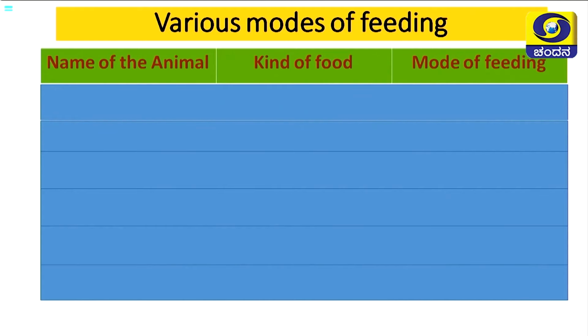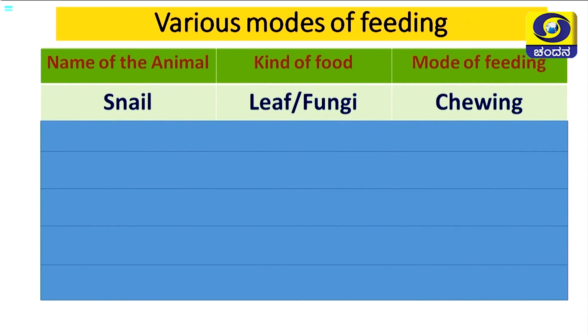So, what I have done for that, I have taken the name of the animal, I will write the name of the animal, then the kind of food it feeds on, and then the mode of feeding, how do they feed on it. The first one is snail. Have you ever thought how snails eat? Yeah, the snails eat leaf and fungi. How do they eat? Chewing, they chew the food.